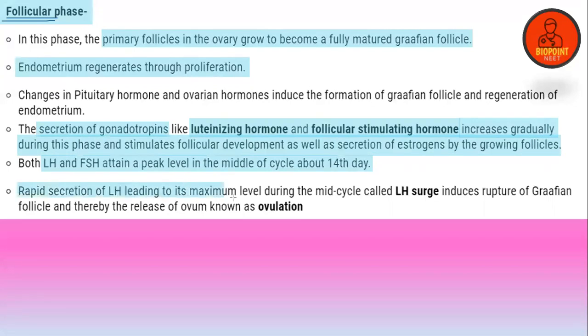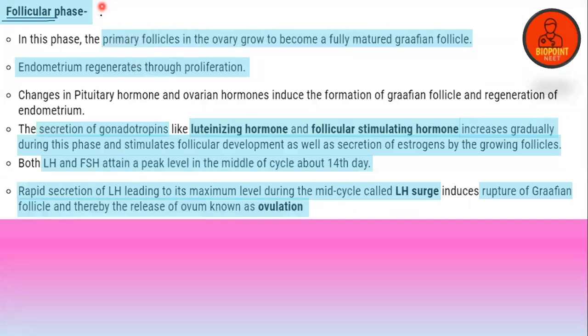Rapid secretion of LH leading to its maximum level is called the LH surge, that induces the rupture of the Graafian follicle and thereby release of the ovum, which is known as ovulation. Is that clear, everyone?